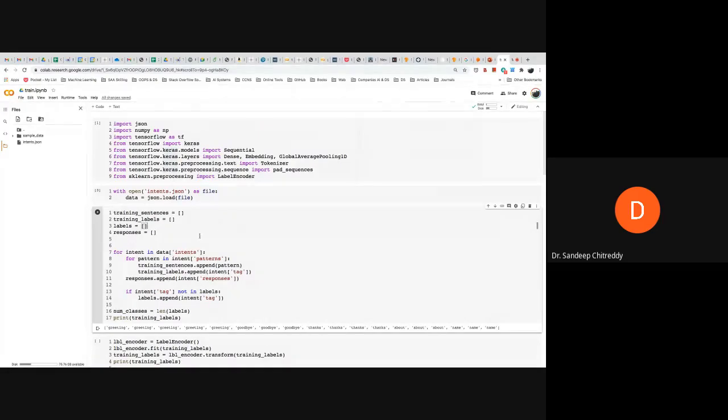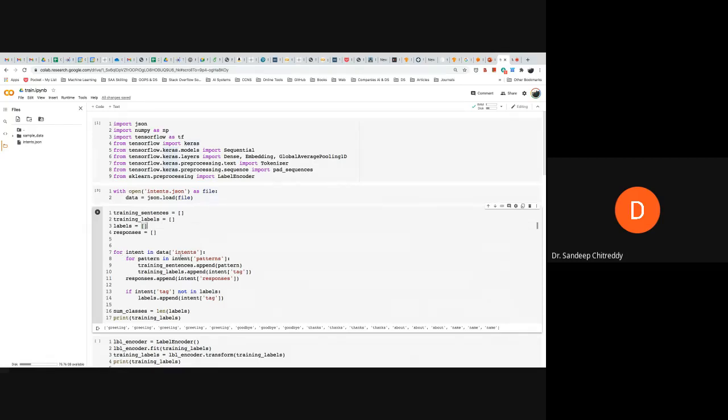And this is where you gave a file. It has to pick each and every sentence from that file and say that this is a training example and this is the label. And this particular cell is trying to do this. There is a file called intents.